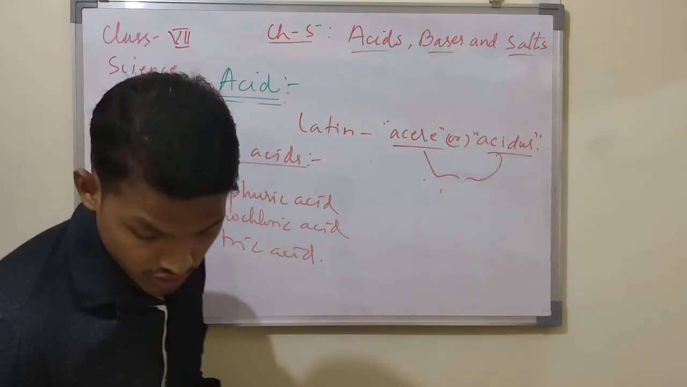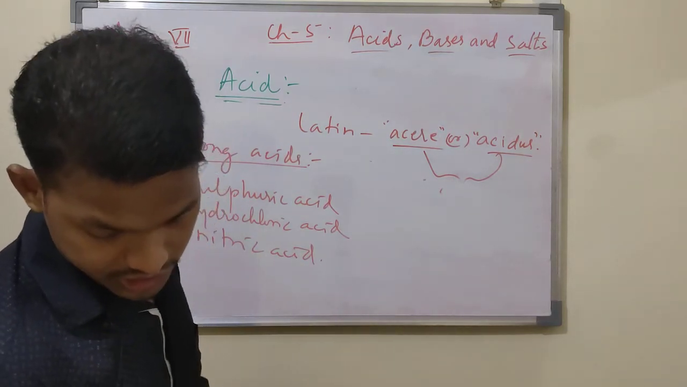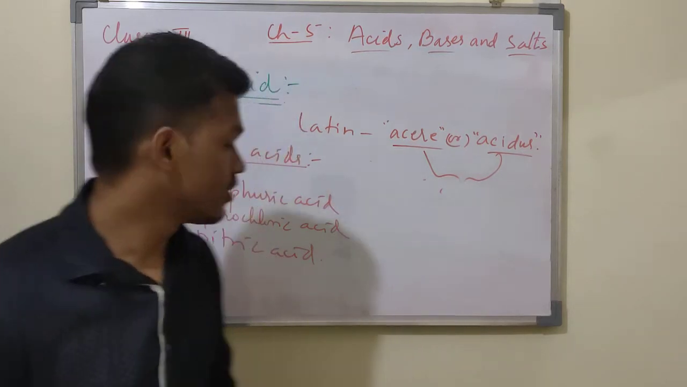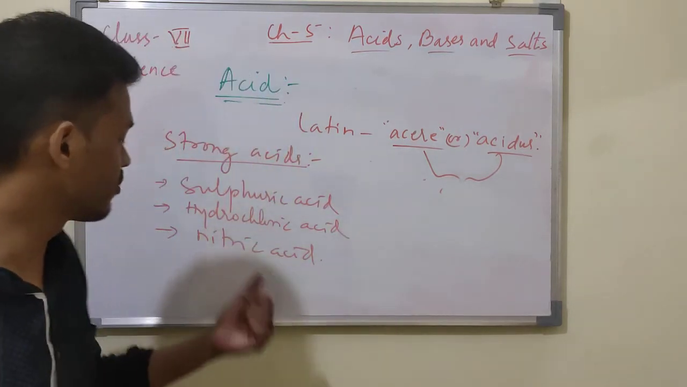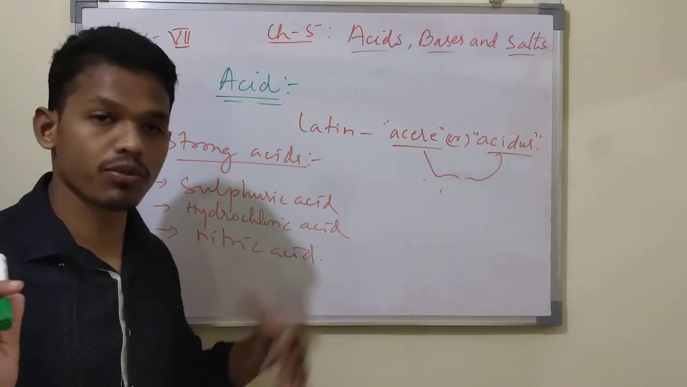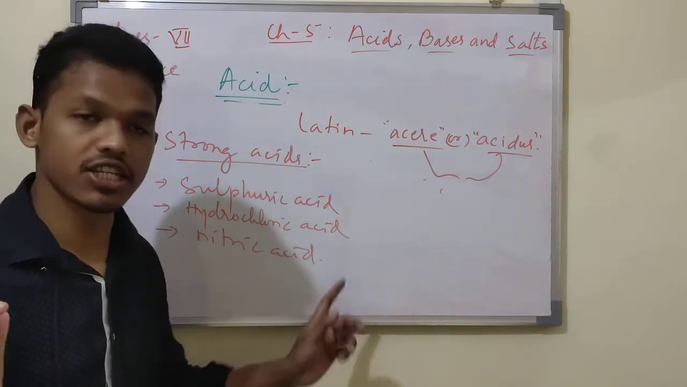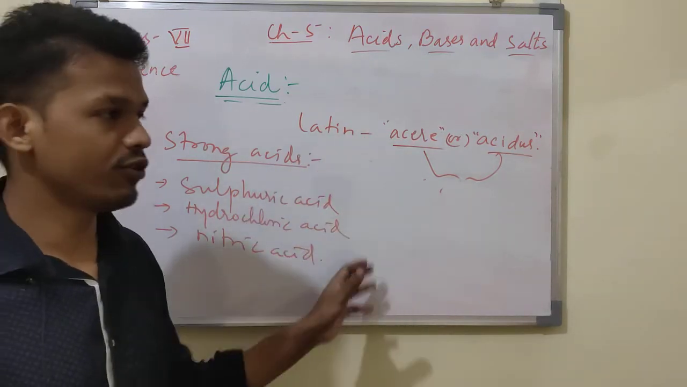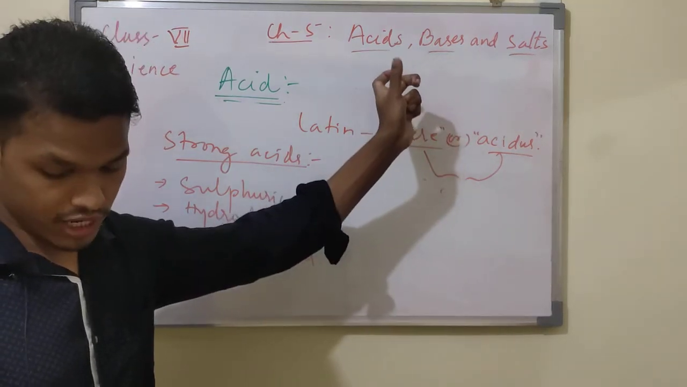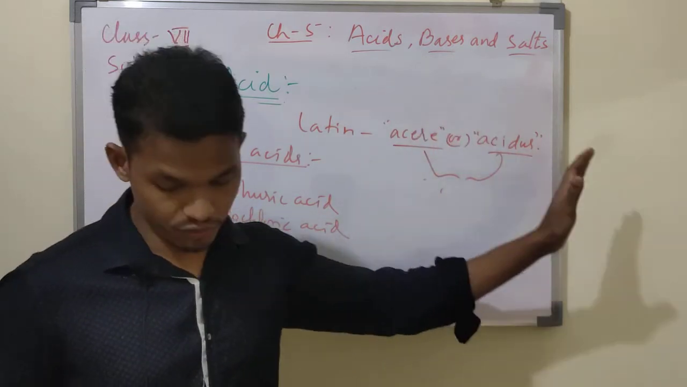These are strong acids which make hydrochloric acid in the stomach. This hydrochloric acid is produced in our stomach. We already studied this in the digestive system in human beings. This hydrochloric acid is also a strong acid which helps in the digestion of our food.